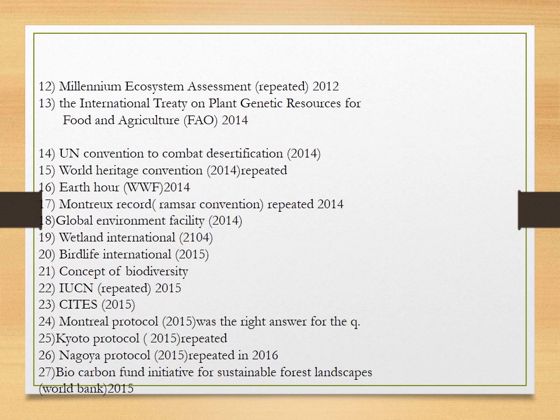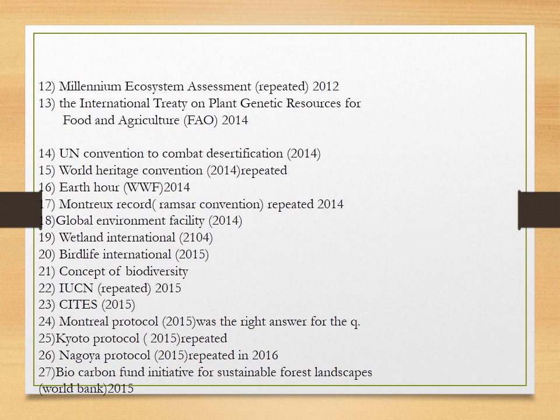Number 21, again the concept of biodiversity. At number 22, IUCN. If we knew all programs run by IUCN, we could have answered it. Number 23, sites as in 2015. 24, Montreal Protocol. So it was the right answer in one question, and there were other options like Kyoto Protocol and